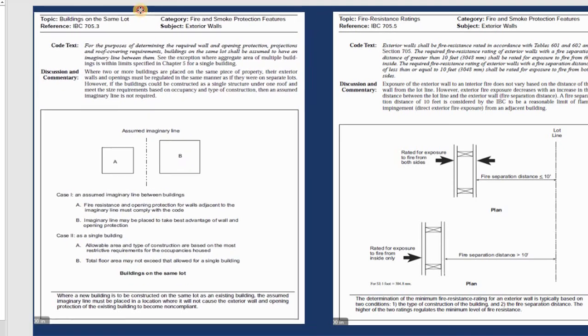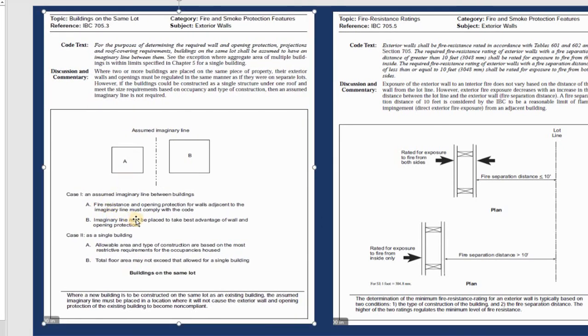The second one, you need to follow the fire resistance and openings. That means which one is open on this side and this side, and we figure out how you can design for the fire protection rate. This is another example where you can see the wall section. They have a distance of 10 feet or smaller than that, and you need the fire resistance rate.